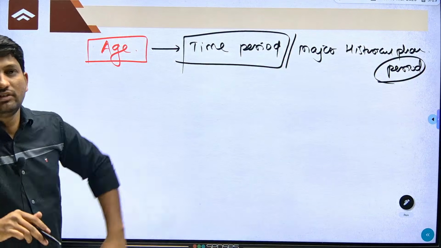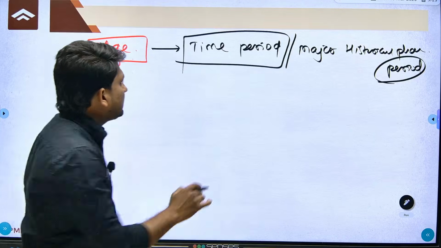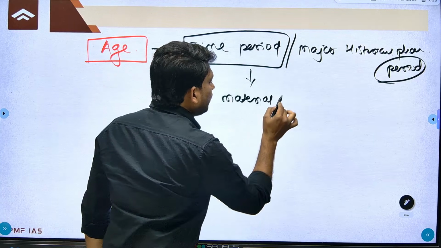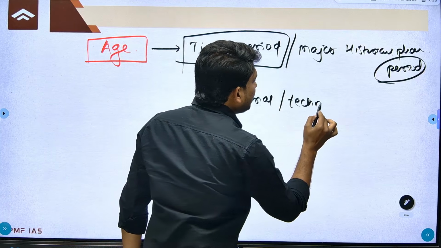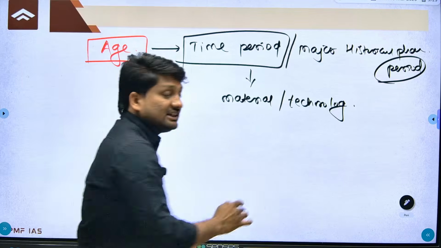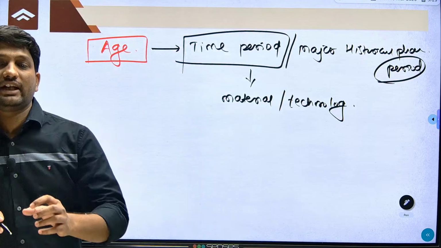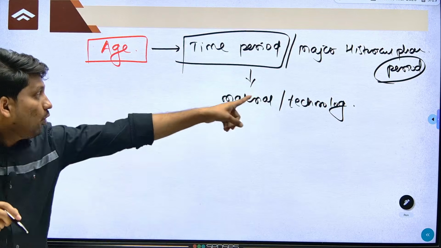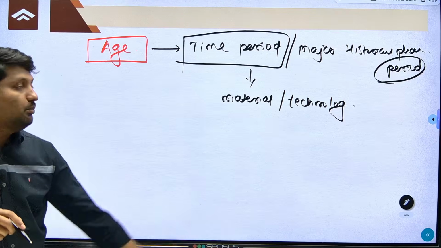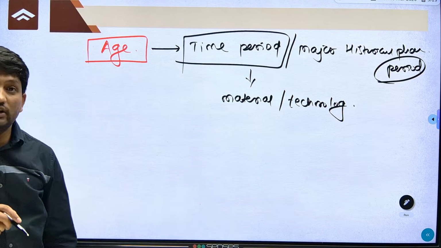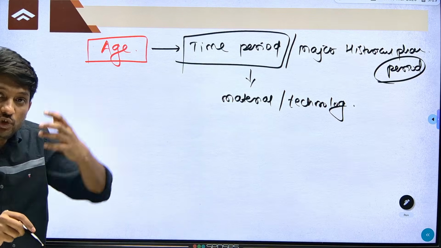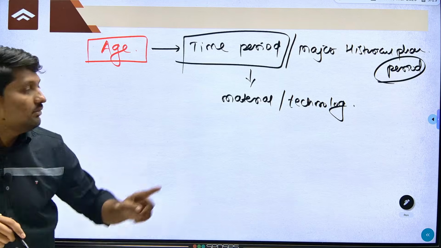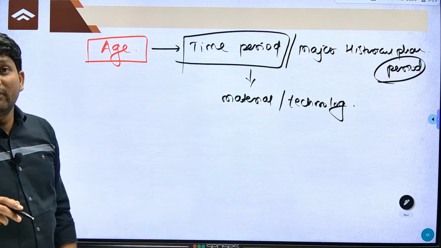This age is named based on the type of material or technology used by the people during this time. The human development of this time was identified based on this material or technology. So based on what they used, which indicates human development at that time, the age was given a different name.